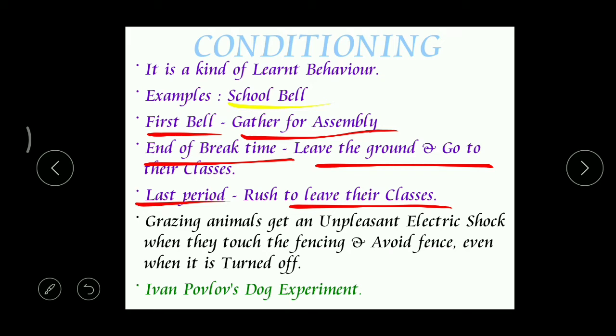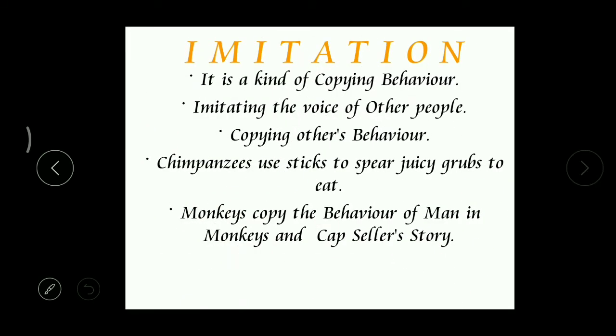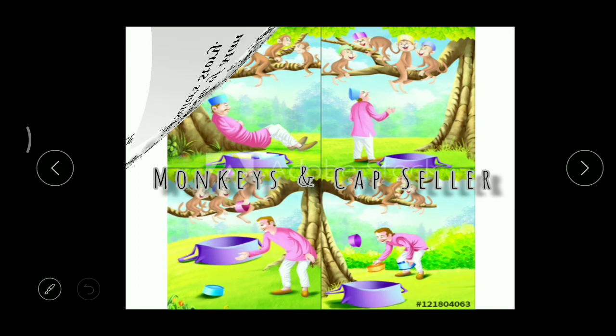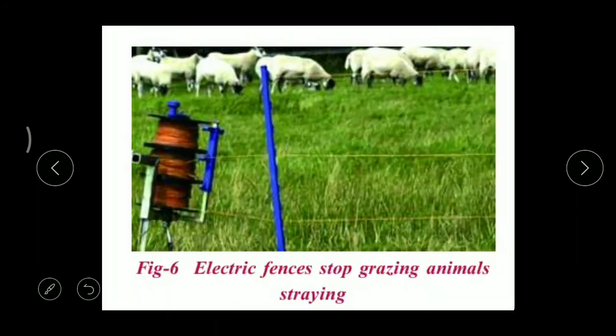And we can find one more example here: electric shock. If you carefully observe in your textbook, you can find one picture. When grazing animals are present in one area, say there's a shepherd, they construct a fence around that area so that the animals cannot go outside, right?